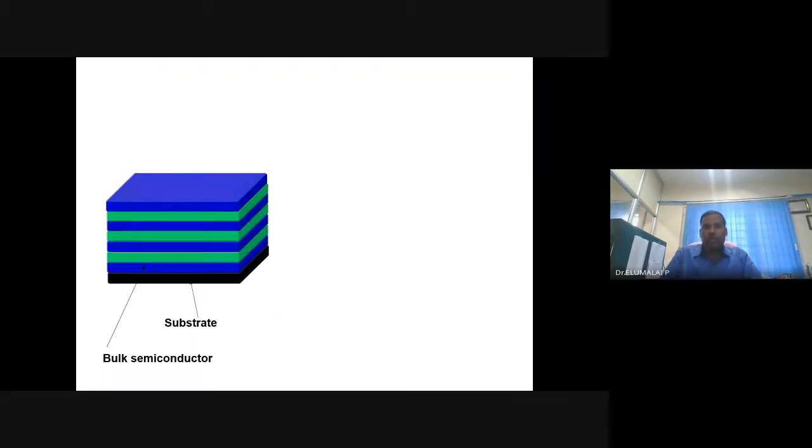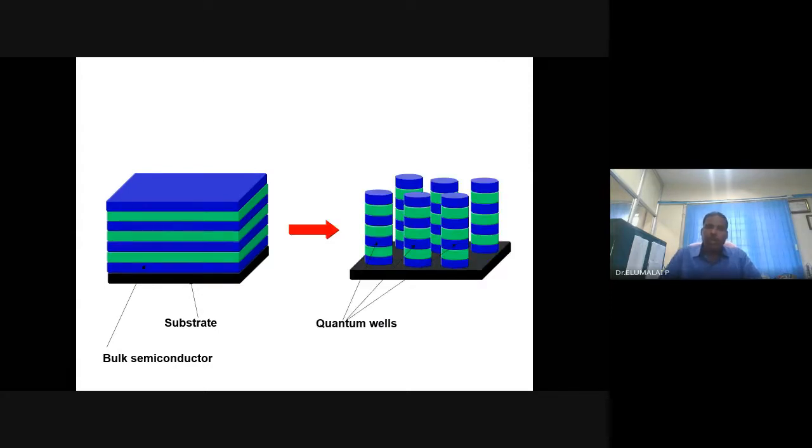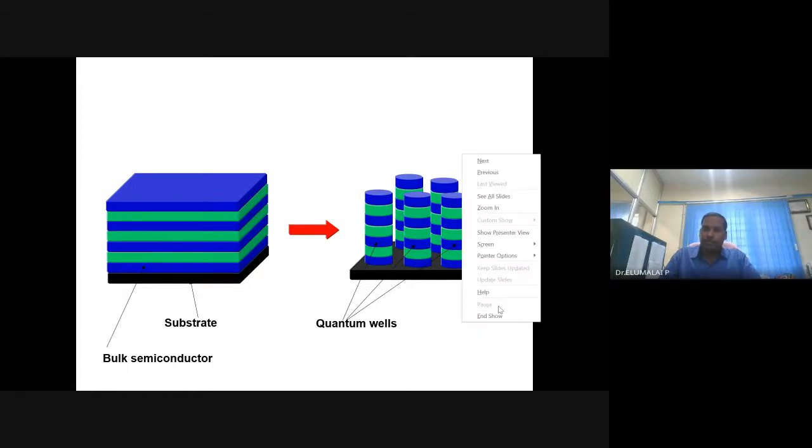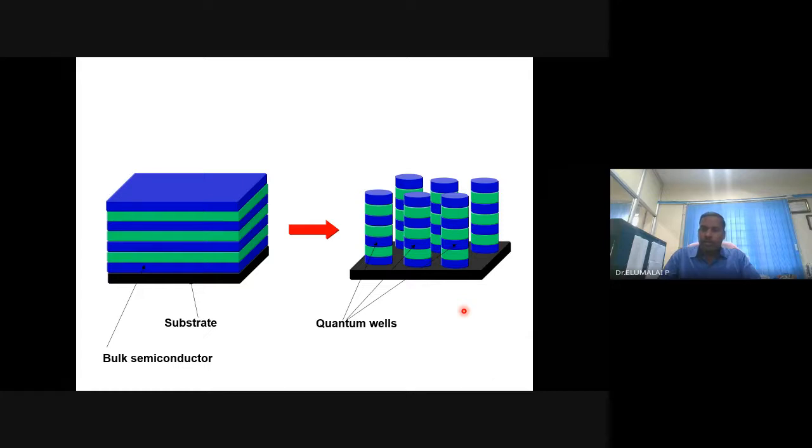Okay, so I have a bulk material like this, a starting material. I want to have quantum wells like this. Would any chemical method give me the opportunity to get this kind of nanostructure? You see, a very fascinating nanostructure, right?